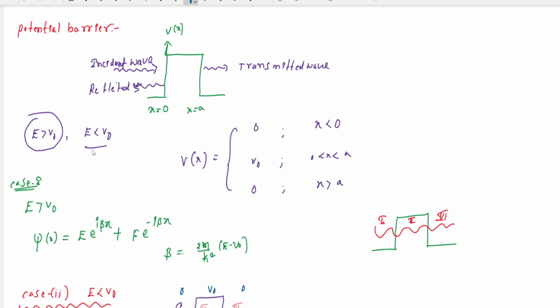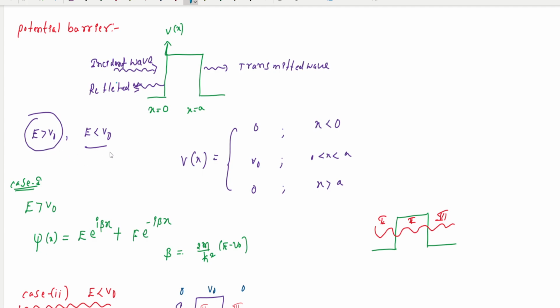Classically, in the case E less than V naught, the particle is always reflected, whereas it is transmitted if E is greater than V naught.